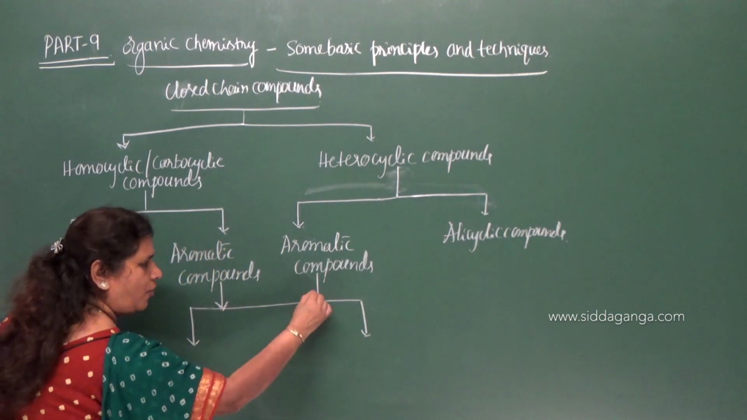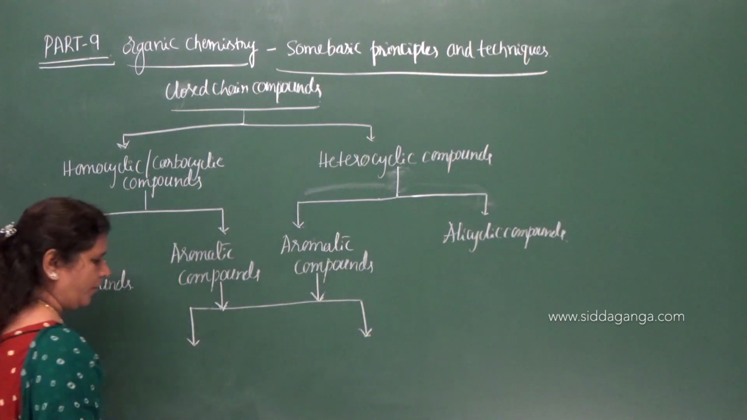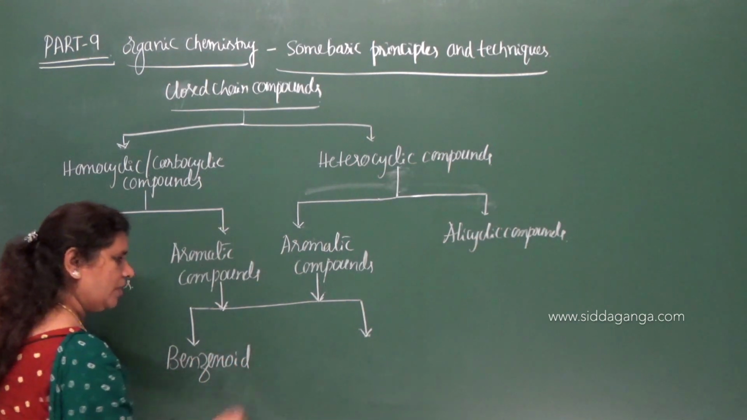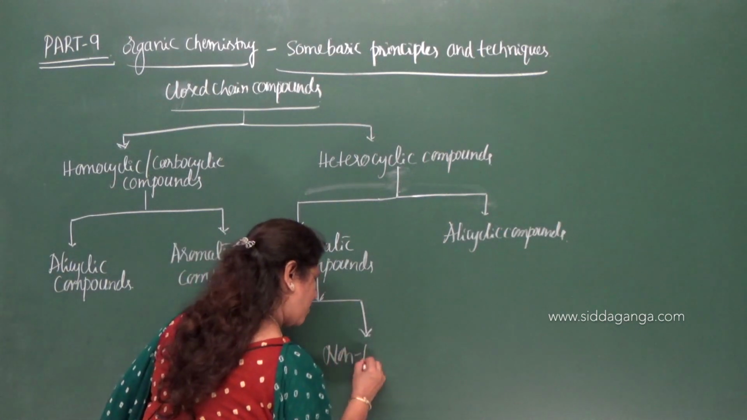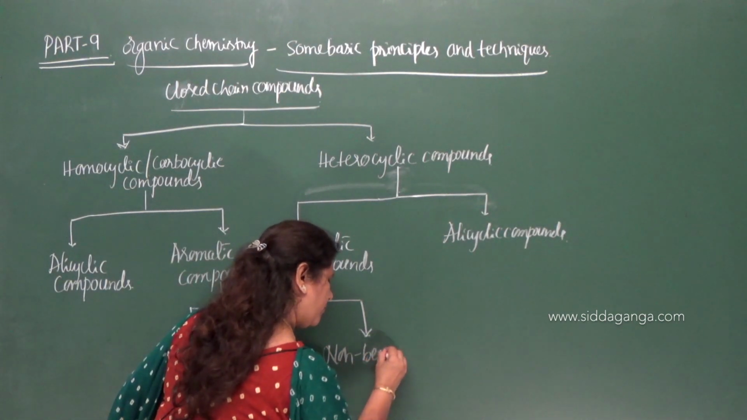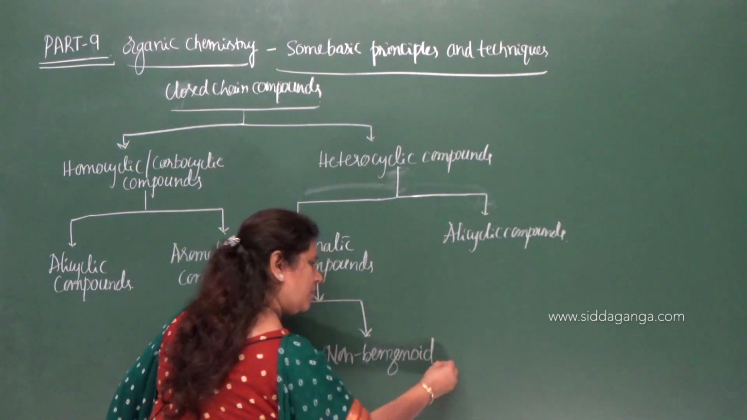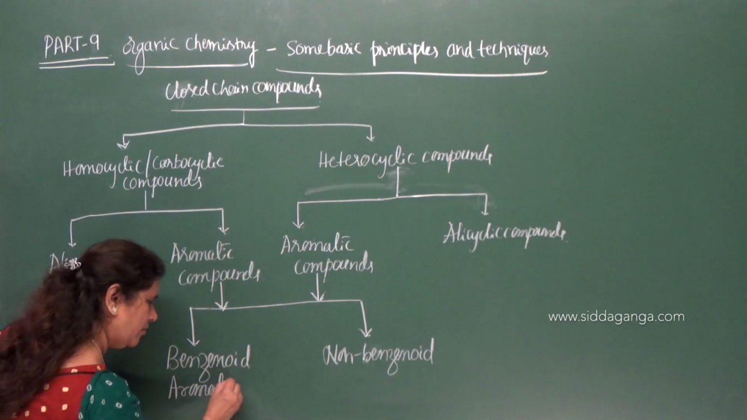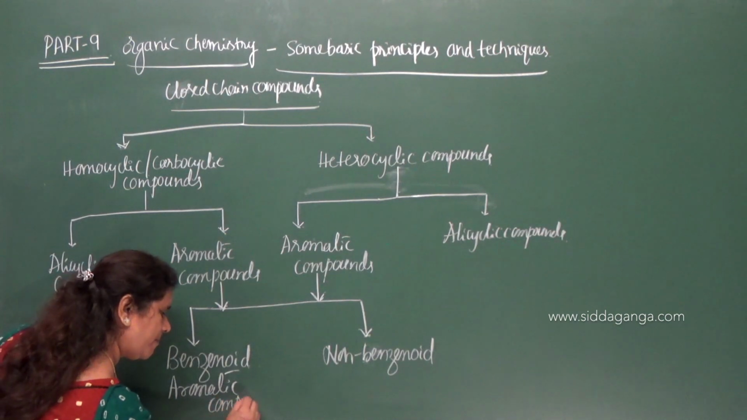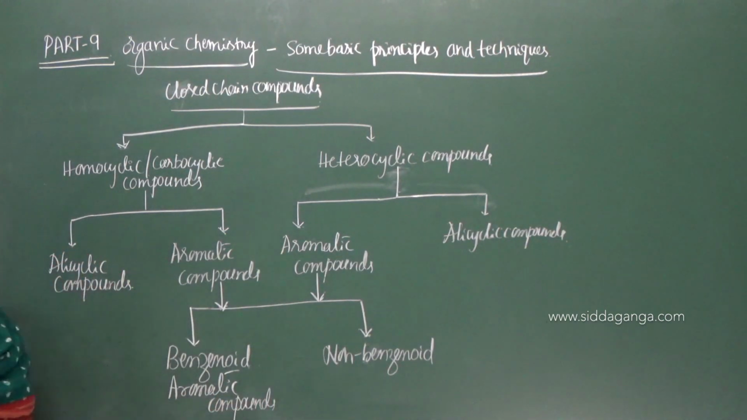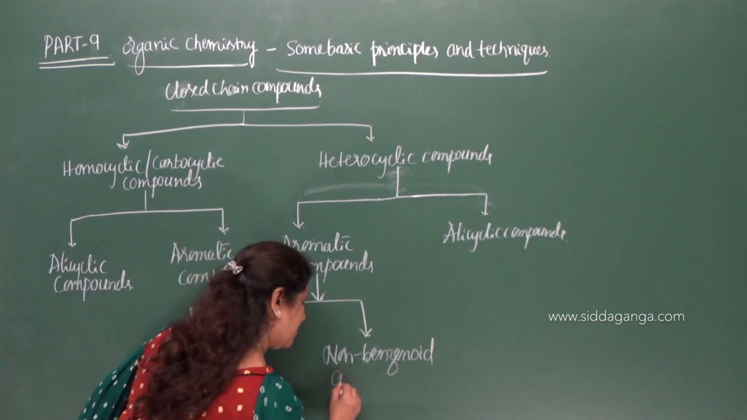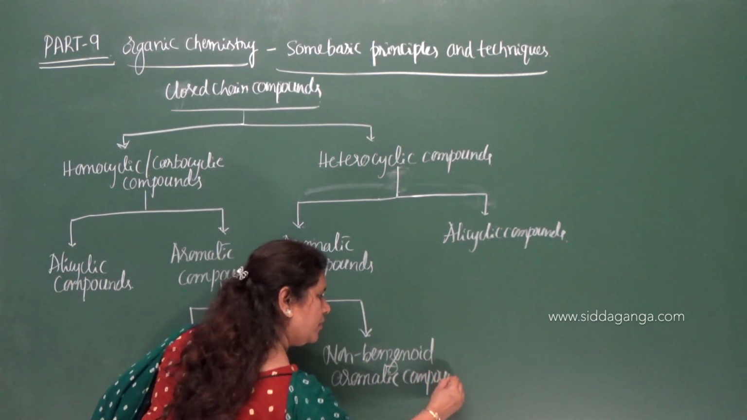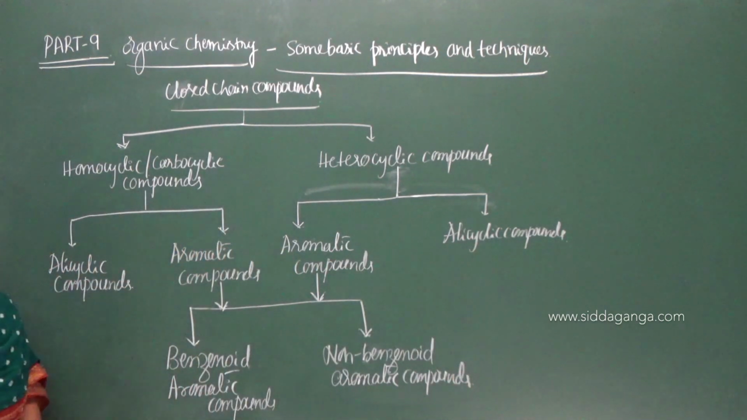Further, aromatic compounds are classified into two types. What are those? Benzenoid and non-benzenoid compounds. Benzenoid aromatic compounds, non-benzenoid aromatic compounds. So this completes the classification.